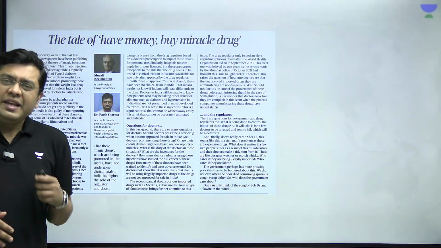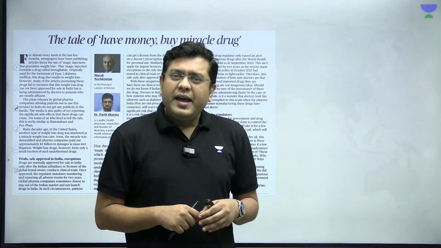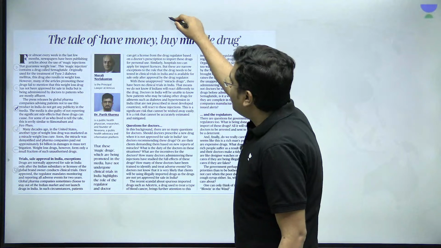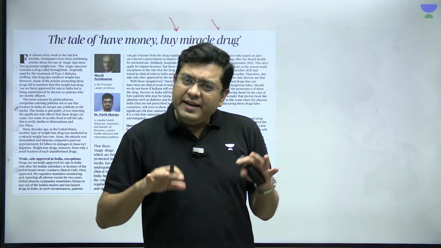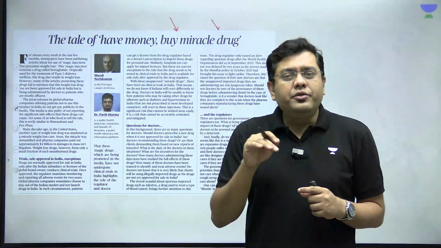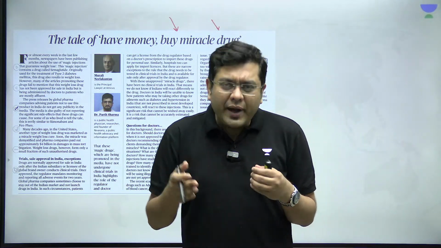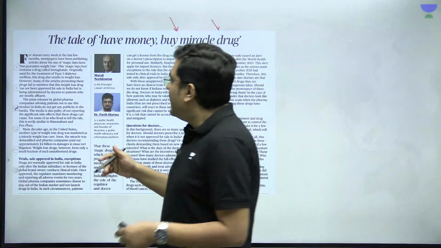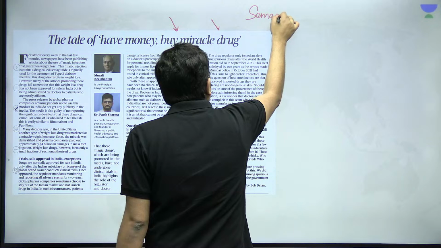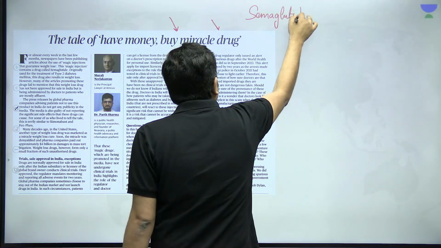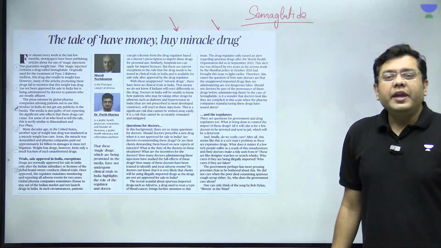Now, coming to the second article, which has appeared in the editorial section, and that is about the tale of Have Money by Miracle Drug. Now, this entire article has been written after a particular drug has been in the news, has been of quite some relevance for the past couple of weeks. And that drug is semaglutide. So, that is the drug which is the point of contention.